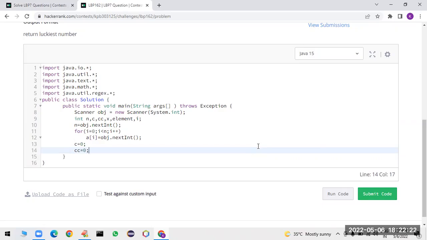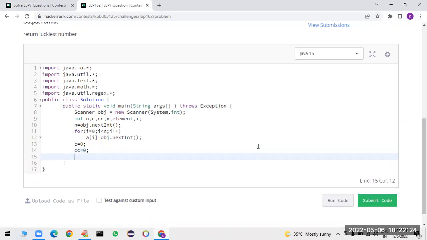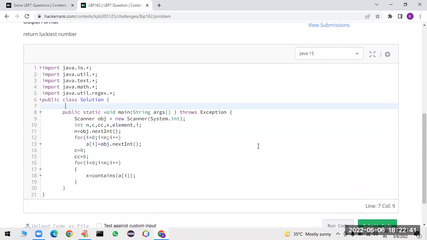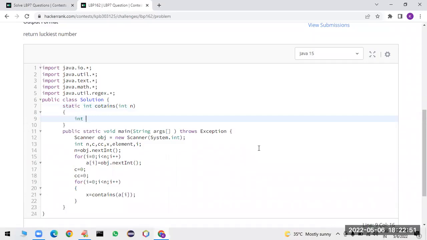After that, what I am doing here, sir, is retrieving the elements one by one: i is equal to 0, i less than n, i plus plus. Now I am going to take x is equal to the contains function, calling it by passing a of i. So we have to define the contains function, yes, sir. I am taking a static integer contains, which will return how many times 5 is available.